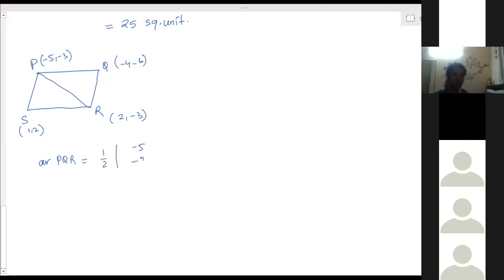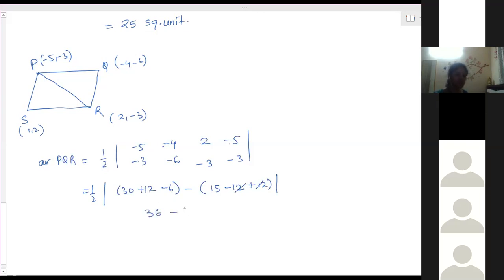Half into -5, -3, -4, -6, 2, -3, -5, -3. This is equal to 5 sixes are 30, plus 30, plus 12, minus 6, minus 5 threes are plus 15. 2 minus 6 is minus 12. Minus 4 minus 3 is plus 12. Minus 12 plus 12 cancel. 42 minus 6 is 36, minus 15 is 21. So 1 by 2 into 21, so 21 by 2 square units.